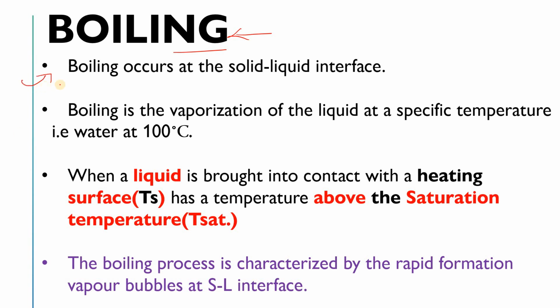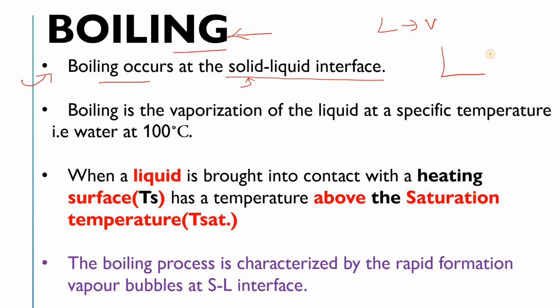Okay, so first of all we must understand that boiling occurs at the solid liquid interface. In the case of evaporation it was the liquid vapor interface. Why? Because in evaporation the phase of the liquid changes into the vapor phase, right? In our case there will be a solid liquid interface. Okay, we will understand that also.